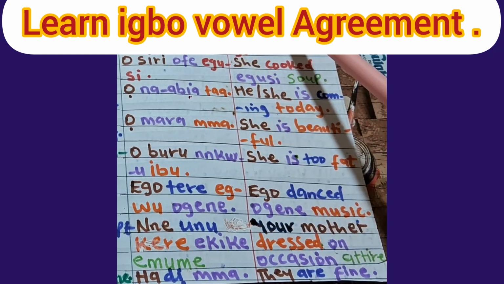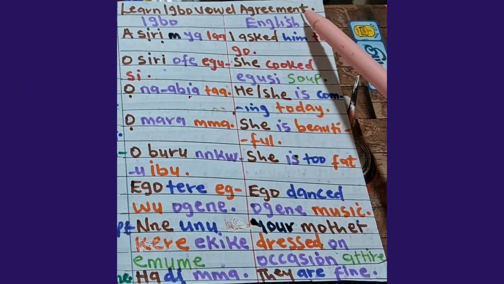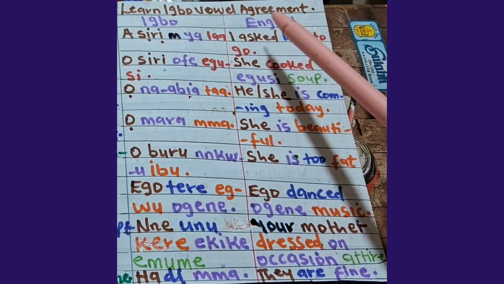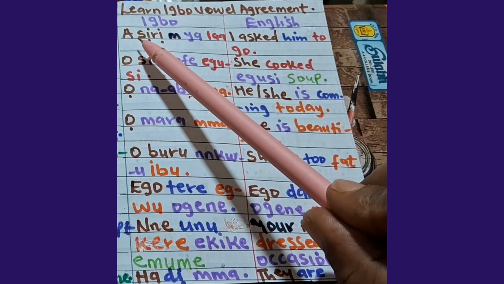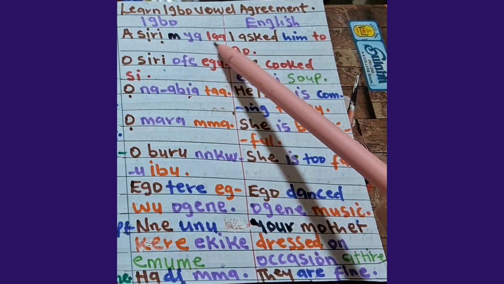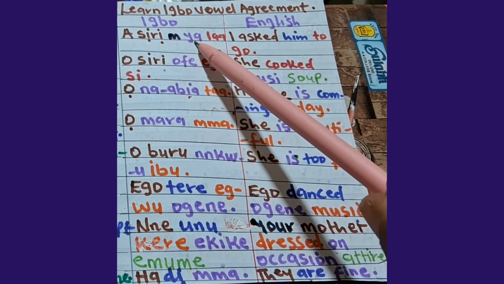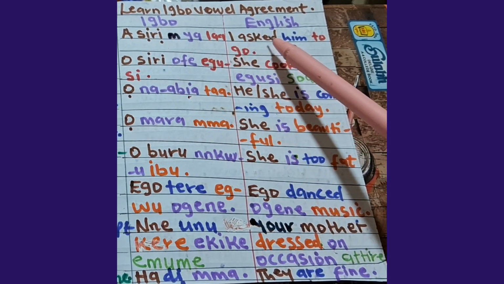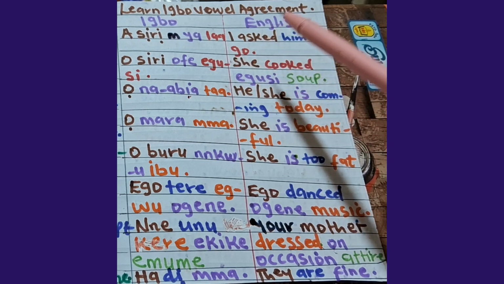Learn Igbo vowel agreement in sentences in Igbo. Igbo, English. Number 1 example. It says, asịrị m ya laa. Asịrị m ya laa. Meaning, I asked him to go.